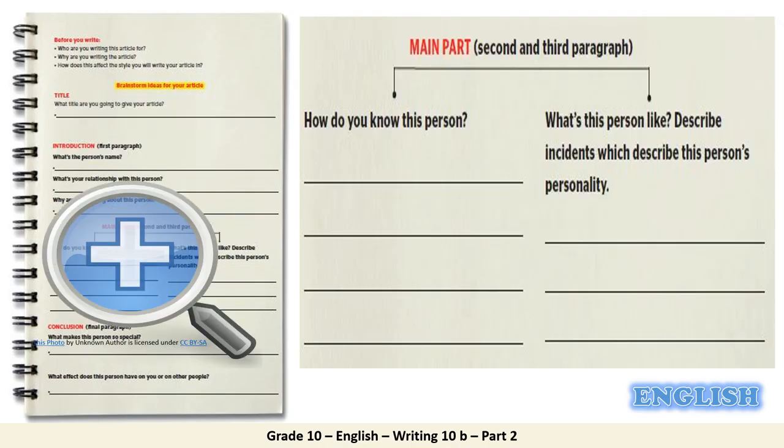Let's carry on with the body paragraphs. Okay, we have here the main part, which are the second and third paragraphs. We have the first question, how do you know this person? You are going to talk about your relationship and what qualities you know about this person. Then we have, what is this person like? Describe incidents which describe this person's personality. All right, so try to think about it, and then I'm going to give you some examples.